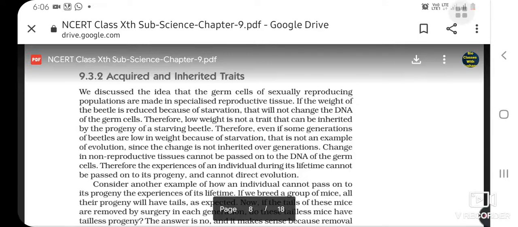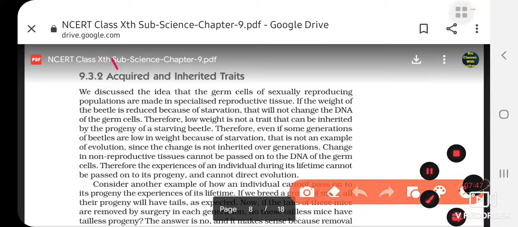Now, acquired and inherited traits. The traits that we get during our lifetime are called acquired traits. Like suppose you go to the gym and build your muscles, you become a very strong-bodied person.